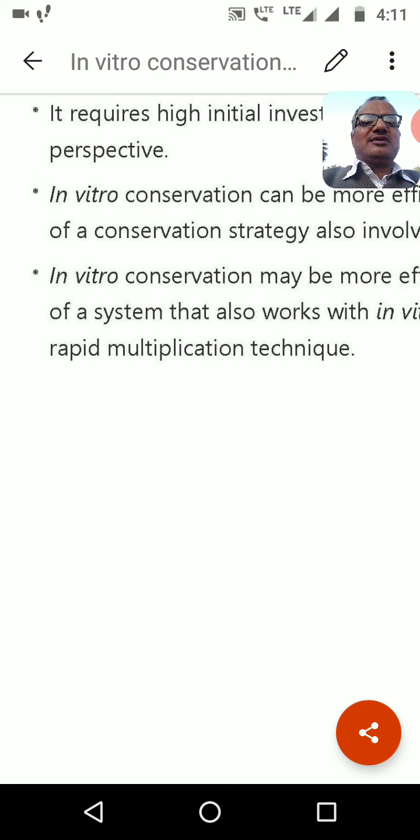They are minimizing the use of pesticide or insecticide. They are conserving the plant for the future. They are conserving the germplasm for production, for multiplication and to increase the productivity of plantlets. So I think this is a general